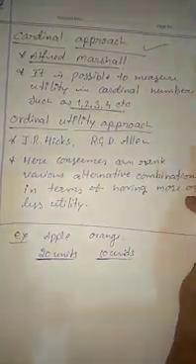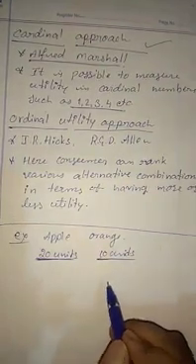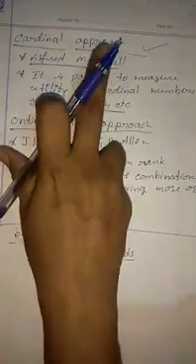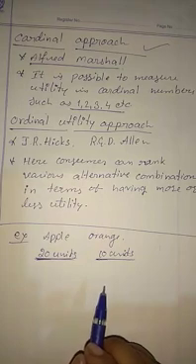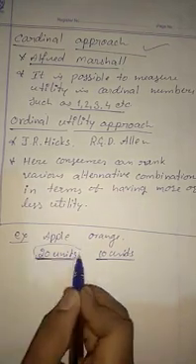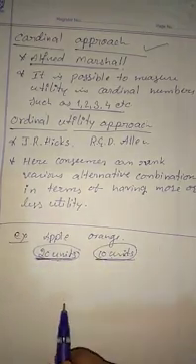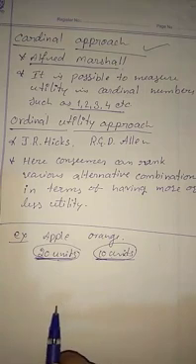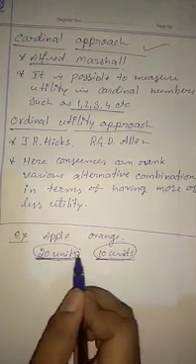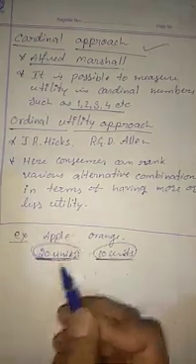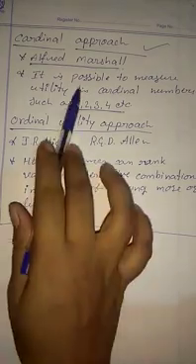The cardinal utility approach is easy to understand. It's easy to measure the utility, like apple when you consume, 20 units, orange when you consume, 10 units of utility. It's easy to understand, but a major drawback of the cardinal approach is the quantification of utility in numbers. Here they are quantifying the utility in numbers. So what's the quantity of utility? 20 units, 10 units, like that. In real life, we never express utility in the form of numbers. Can we express utility in cardinal numbers in our real life? No. When you consume apple, you are getting 20 units of utility? No, we cannot measure that in cardinal numbers. So that is the main drawback of the cardinal approach.